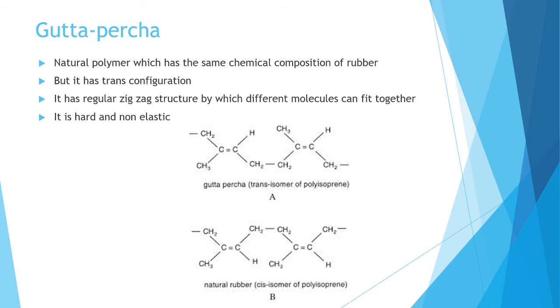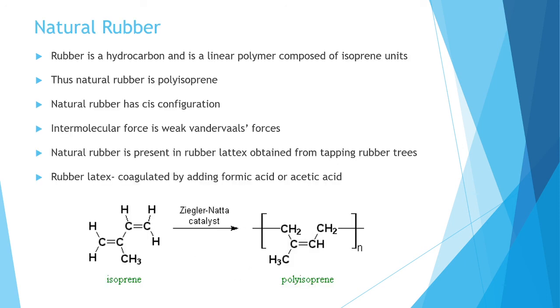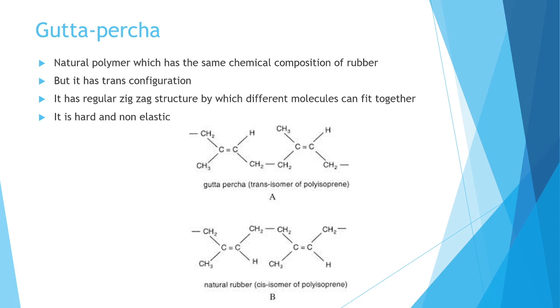These are the two types of natural rubber: natural rubber and gutta percha. Natural rubber is polyisoprene, and gutta percha is also polyisoprene. But natural rubber has cis configuration, and gutta percha has trans configuration.